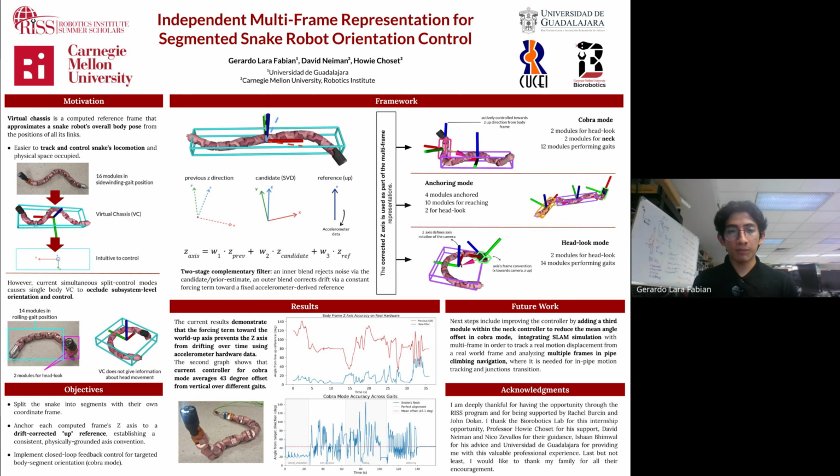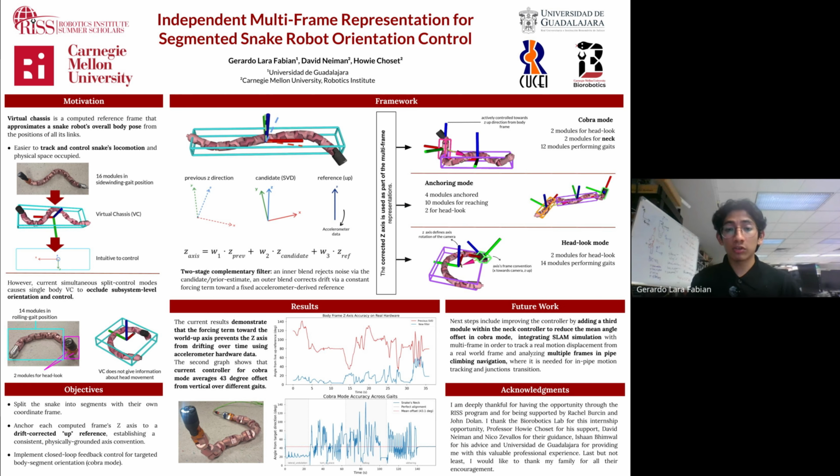In order to keep that consistent, I use the concept of virtual chassis running a singular value decomposition calculation in the center of mass. I create my candidate z-axis vector, which in a cloud of points will be the direction with the least spread. I compare it to the previous direction and check that there are not many changes, and I always have my reference, which is accelerometer data, which is basically the vector of gravity. So gathering all those concepts, we create a two-stage complementary filter which tries to reduce jittering and avoid drifting over time. And we always have this convention, and the axis doesn't flip over time.